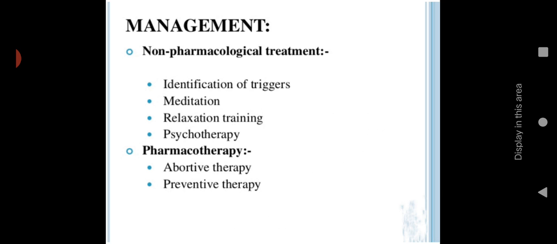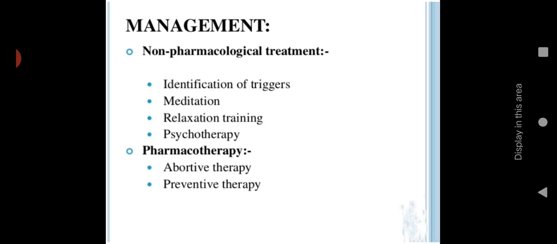First of all, we have to identify what is the triggering factor which can lead to headache. Second one is meditation. Meditation also helps to relieve headache, then relaxation training, then psychotherapy. So these are certain non-pharmacological management measures which help for relieving headache.